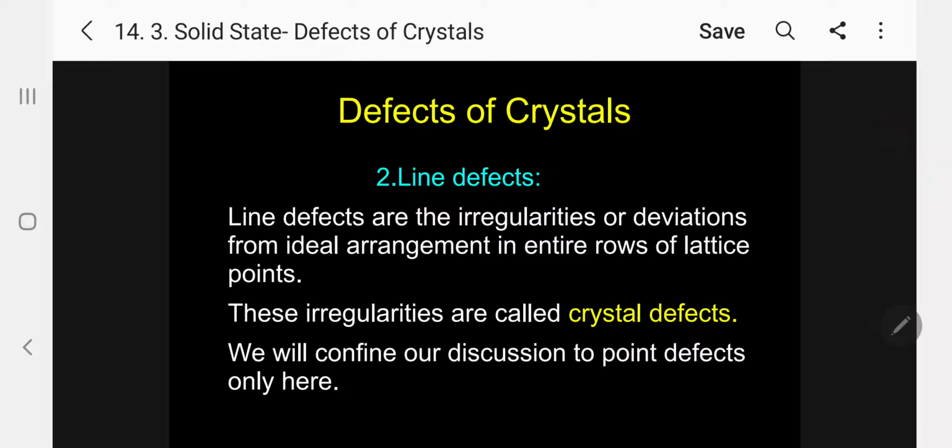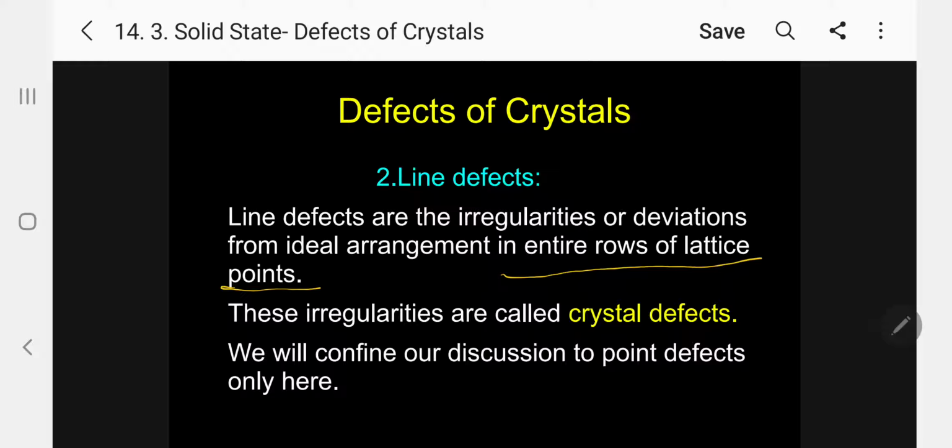What are line defects? Line defects are the irregularities or deviation from ideal arrangement in entire rows of lattice points. So this is the main difference between point and line defects.